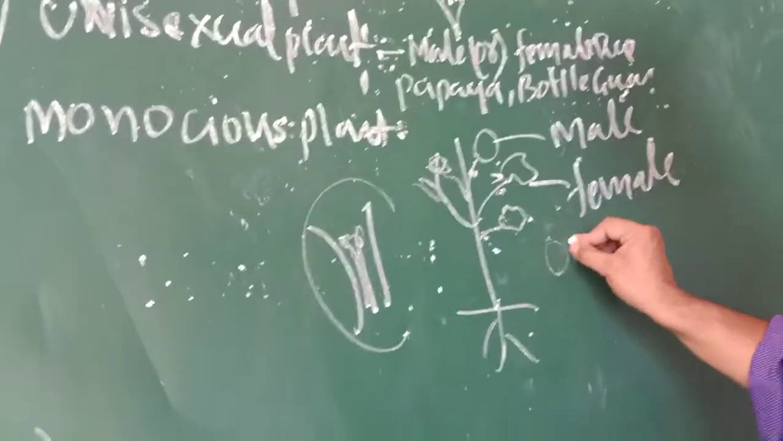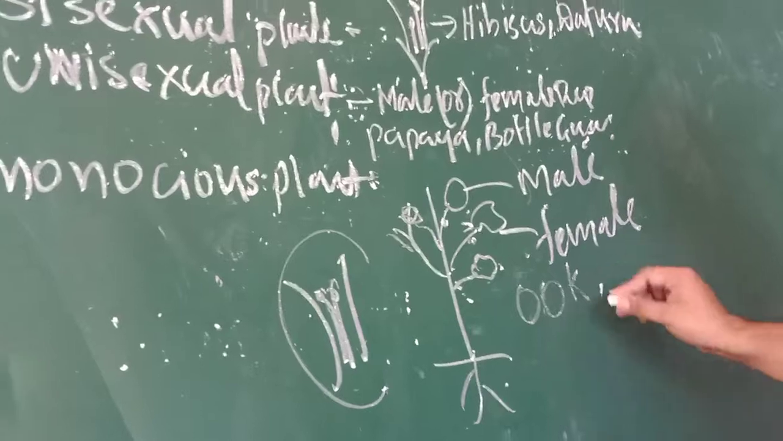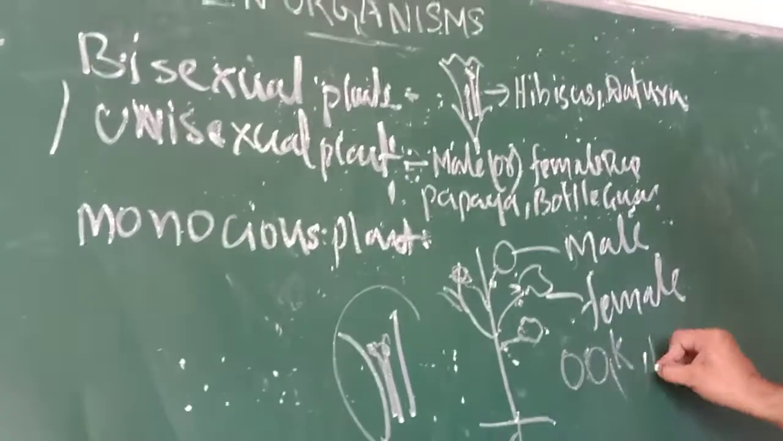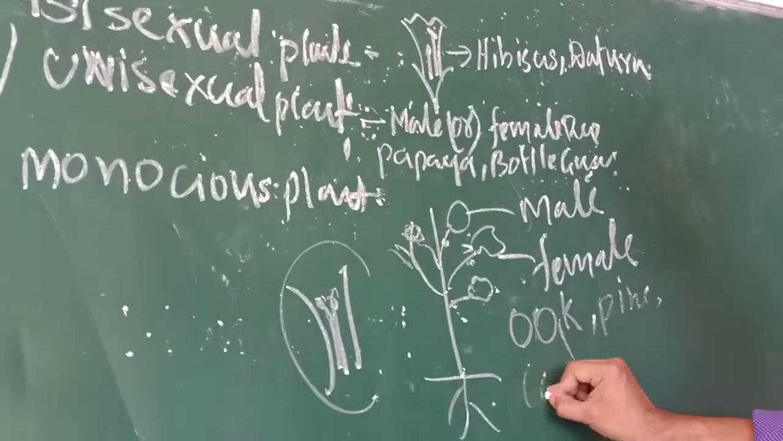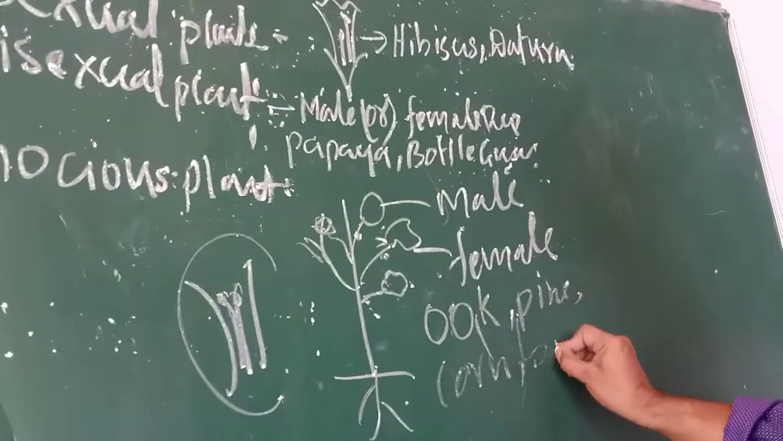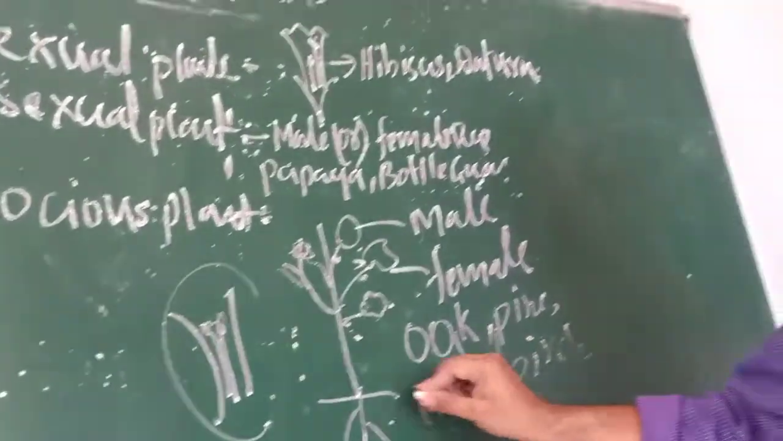An example is the oak plant. Oak is an example of a monoecious plant. Also pine, corn, and birch. These are the examples of monoecious plants.